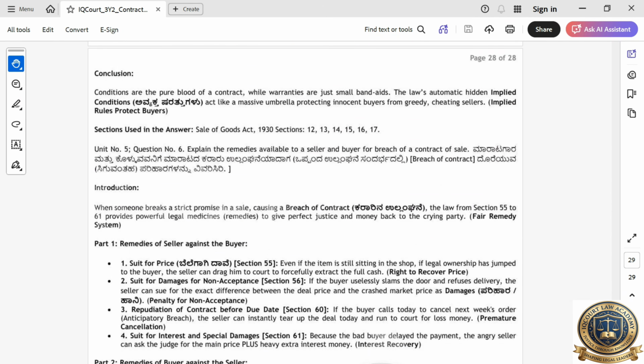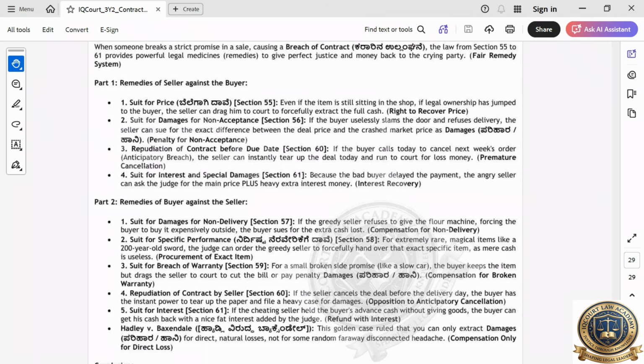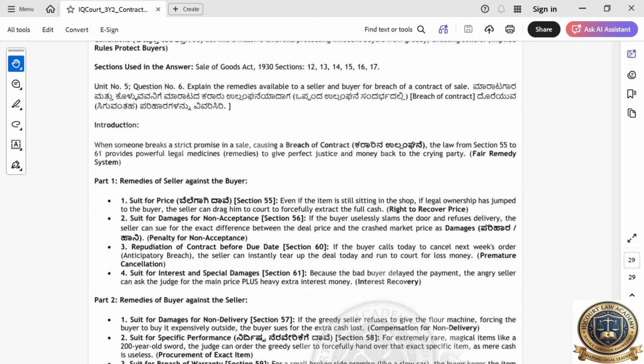Okay, what is the last question? What are the remedies available to the seller and buyer for the breach of contract? If there is a breach of contract, then what are the remedies available? These are all common sense examples, but sections are there. If you are not able to remember sections, just write on your own because it's exam time. Exam is there today. Okay, all the best.